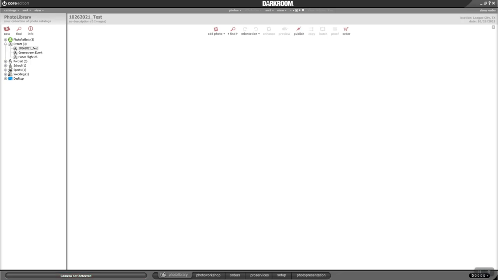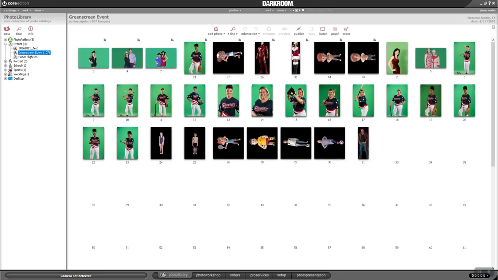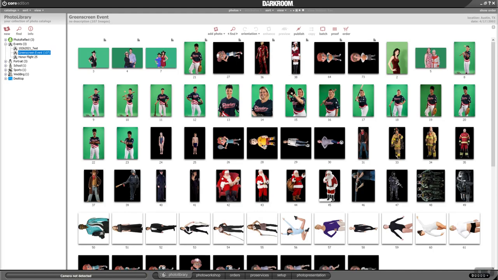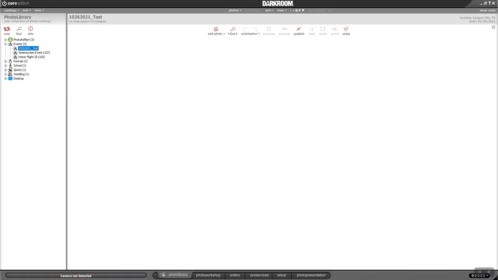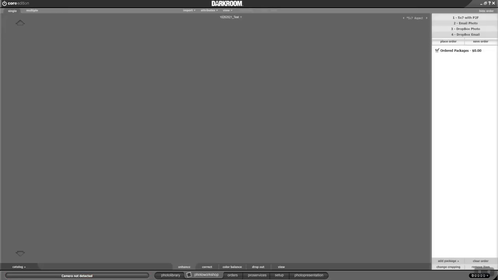If I show you this next one here, you'll see that there's pictures already loaded in this one and this one. But we're going to go back to this one to start with. When you start taking pictures with your camera, if your camera is tethered, they'll start popping up. When you go over here to this tab that says Photo Workshop, that's where most of your work is going to be done. You'll start seeing thumbnails coming in on this side here.